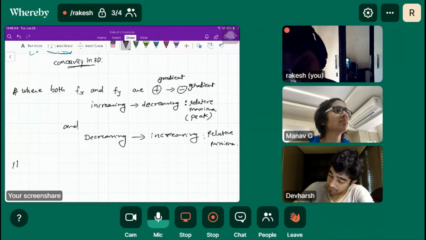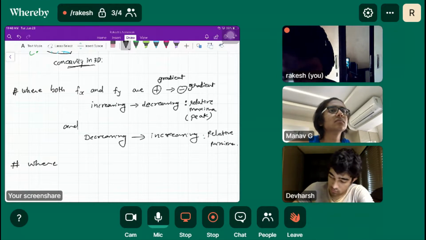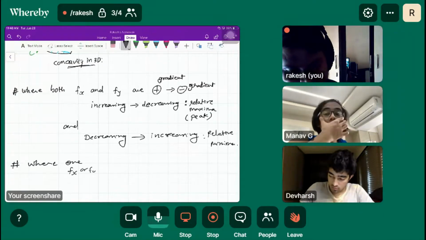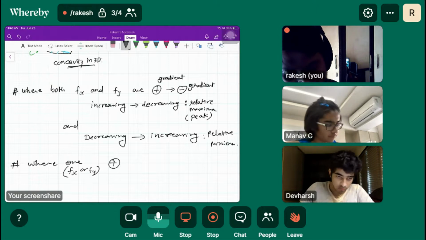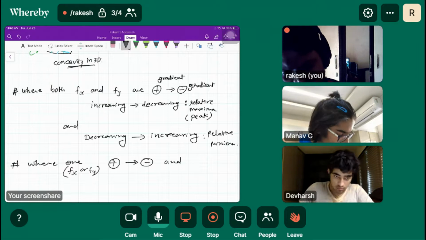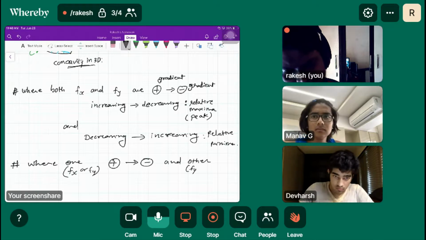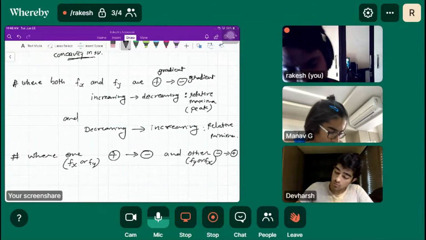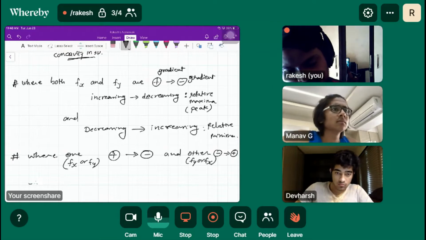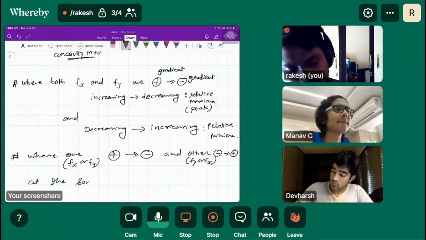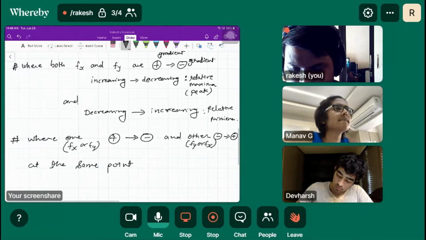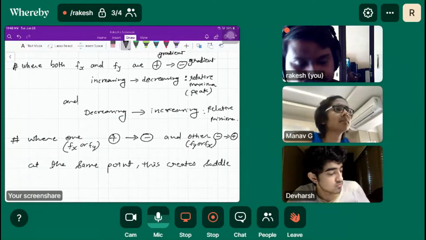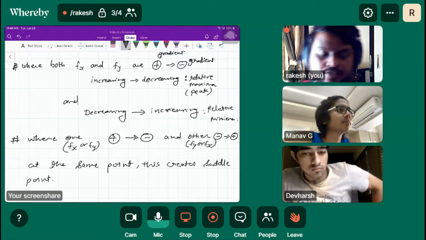And then the saddle point is where one of fx or fy changes from positive gradient to negative gradient, and the other, either fy or fx, changes from negative to positive gradient, at the same point. Okay, this creates a saddle point.